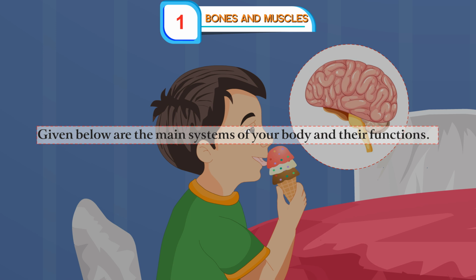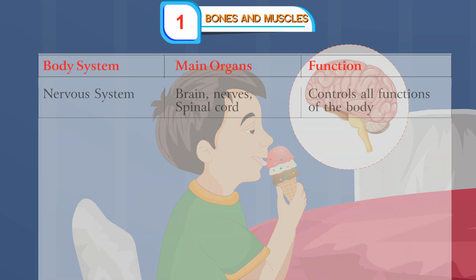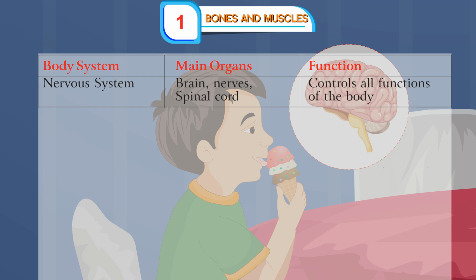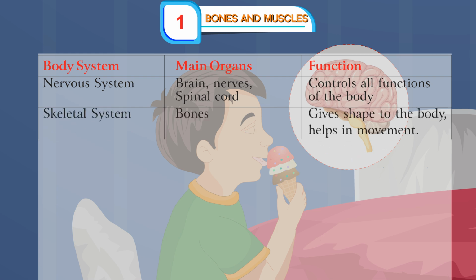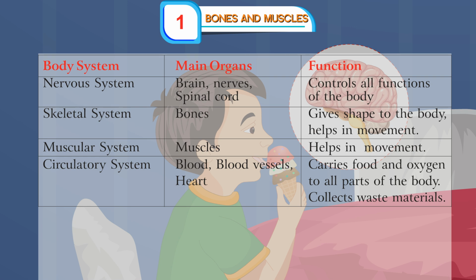Given below are the main systems of your body and their functions. Body system, main organs, function. Nervous system: brain, nerves, spinal cord; controls all functions of the body. Skeletal system: bones; gives shape to the body, helps in movement. Muscular system: muscles; helps in movement. Circulatory system: blood vessels, heart; carries food and oxygen to all parts of the body, collects waste materials.